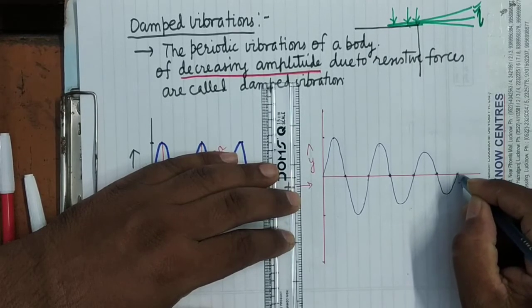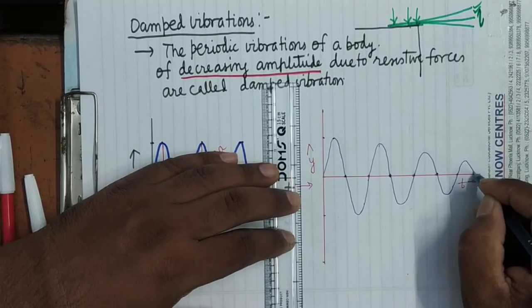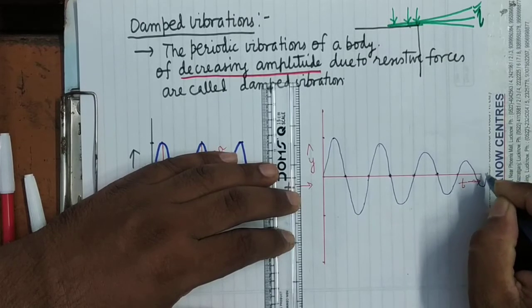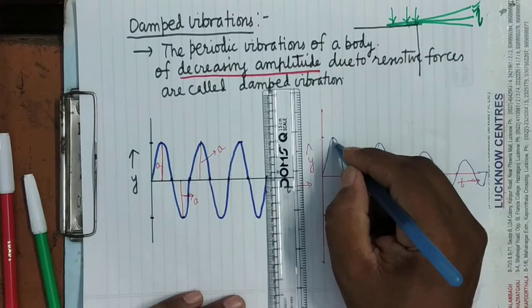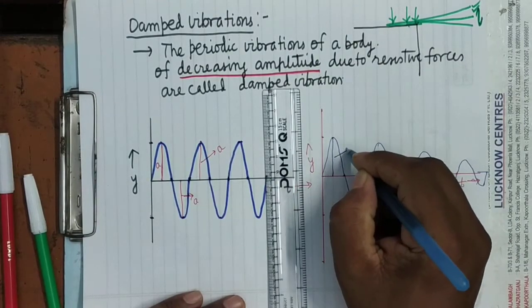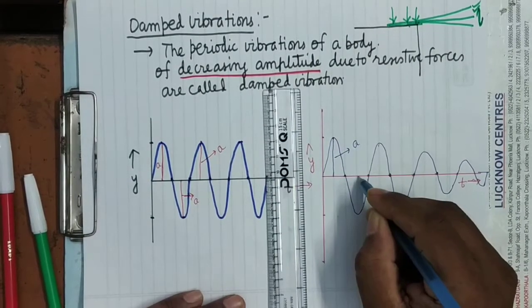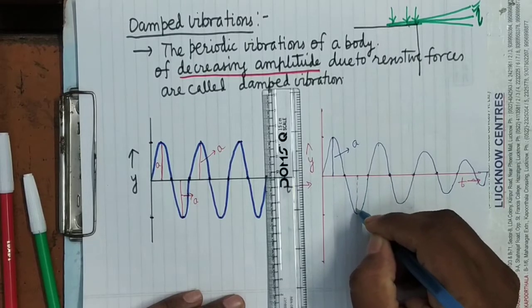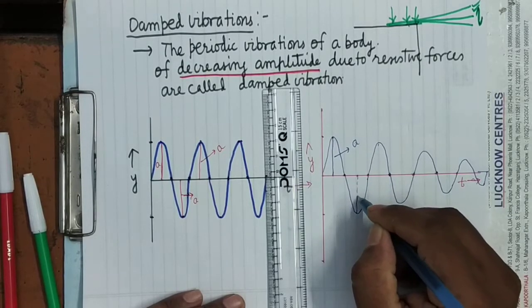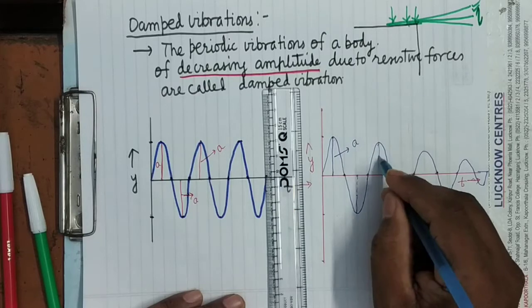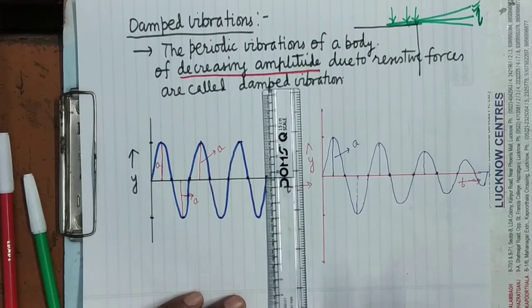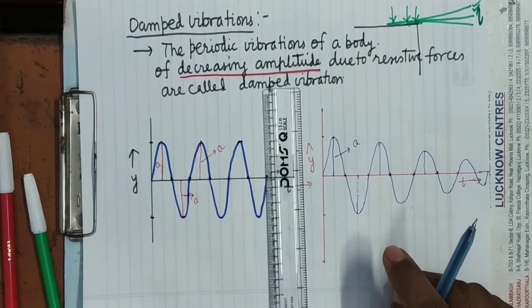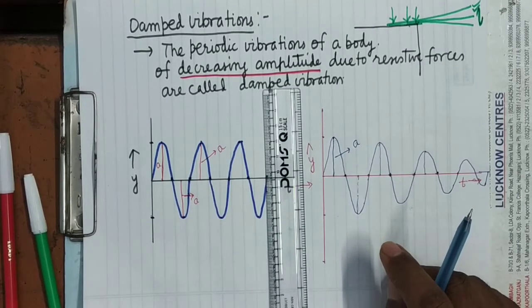You can see that the amplitude is continuously decreasing. Here it is more, suppose 10 centimeter. Here it will become less than 10 centimeter, 9 centimeter, then less again, then less again. In this way, the vibrating body has continuously decreasing amplitude.